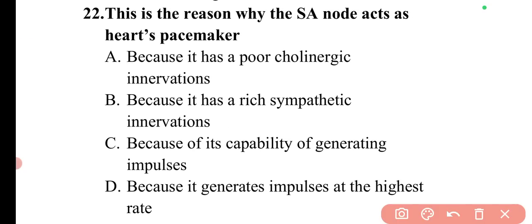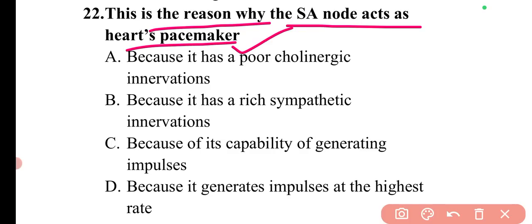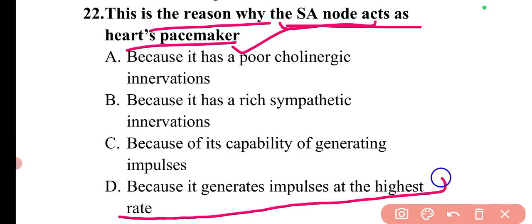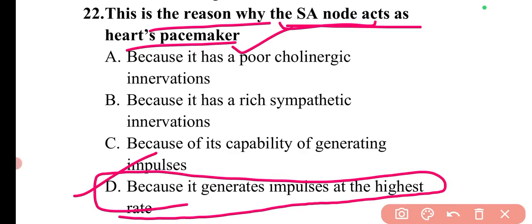Next question is, this is the reason why SA node acts as heart pacemaker. So why is the sinoatrial node known as the heart pacemaker? The reason behind this is it generates impulses at a high rate. That's why it is known as the heart pacemaker. So option D is correct.